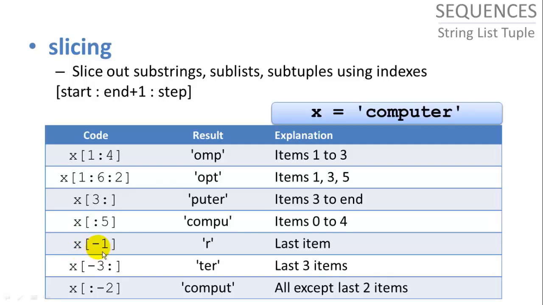And if we want to use negative numbers, here we can use -1, which will give us the last item in a list or a sequence. So x of -3 colon nothing is going to give us the last 3 items in a sequence. And then if we have x colon -2, will give us everything except the last 2 items in the sequence.